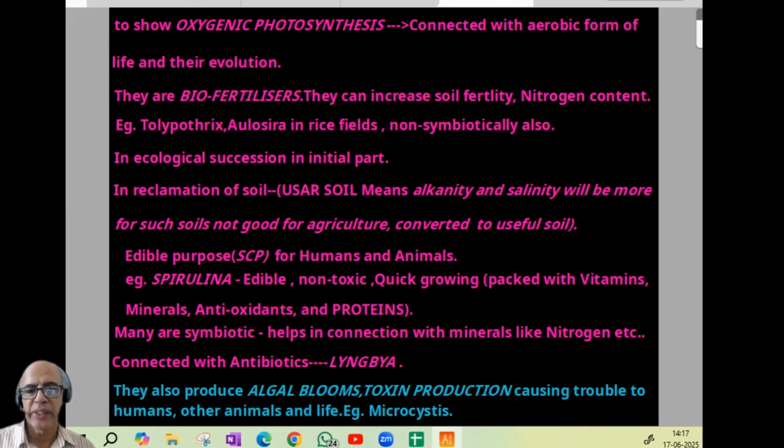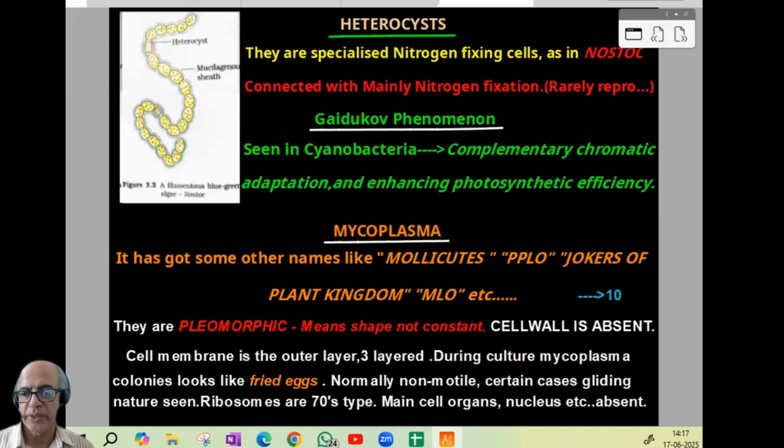That is, a typical example is Lynch pea. And the counter side is they also produce algal blooms, toxin production causing trouble to humans and other animals and life. An example is Microcystis.